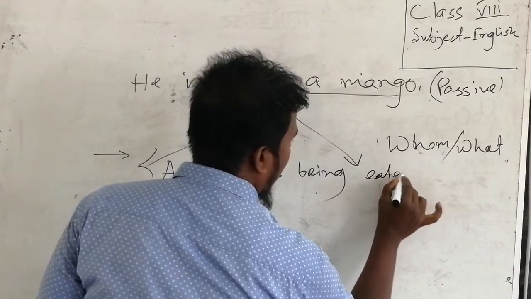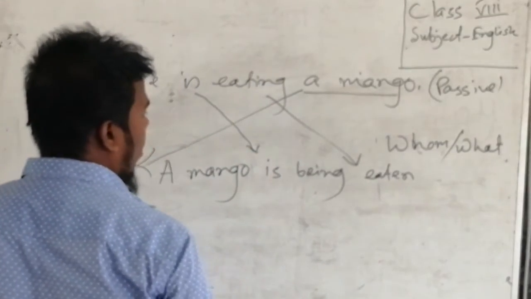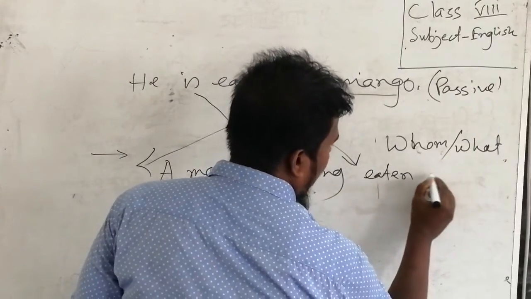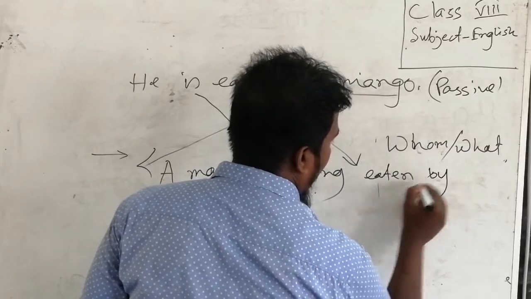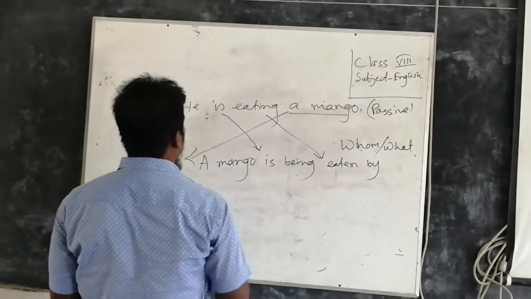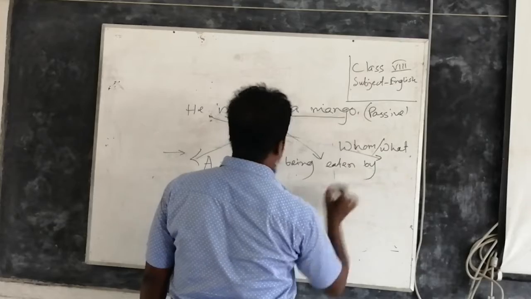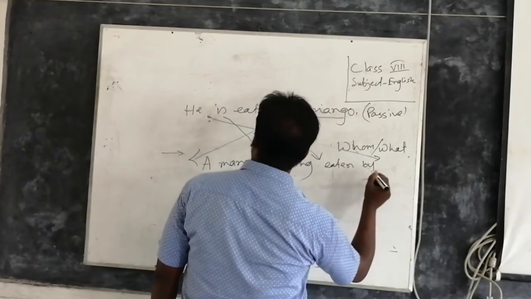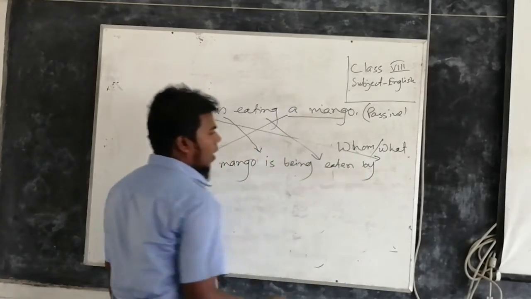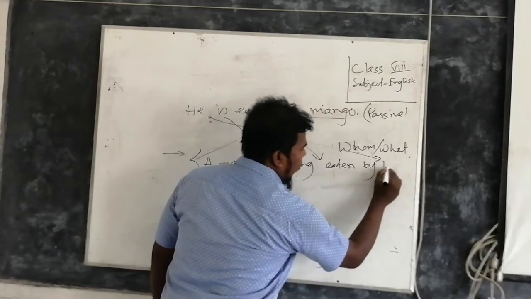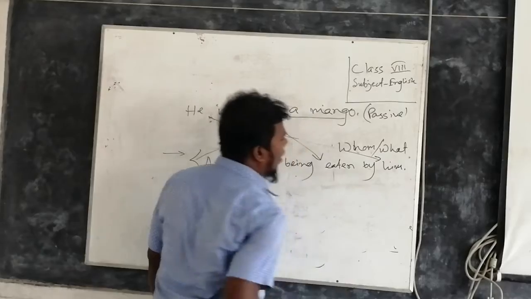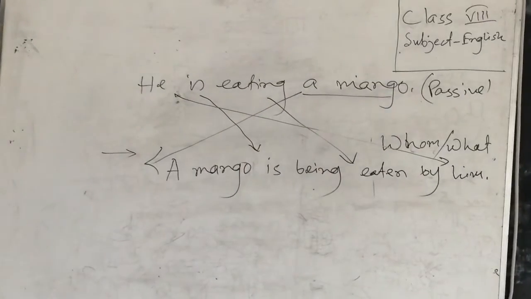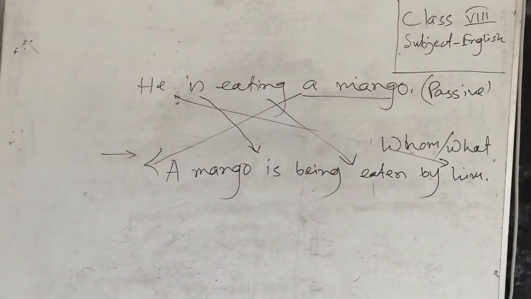Eaten will be the past participle form. Then we will write the preposition by, and finally we will write the object form of the subject. He is the subject and here him will be the object. In this way, we can change any sentence of any tenses.